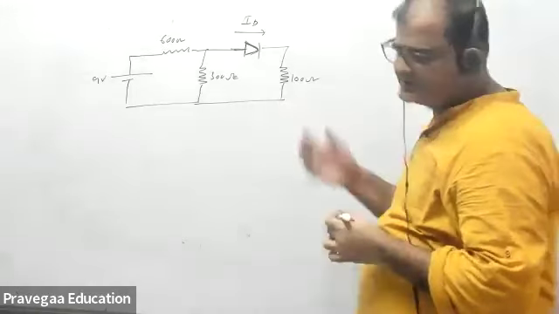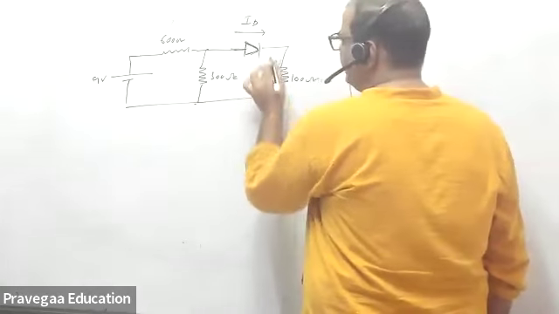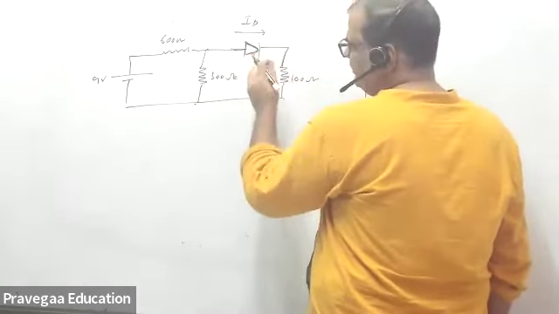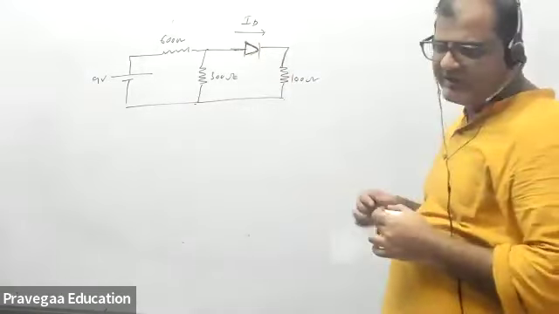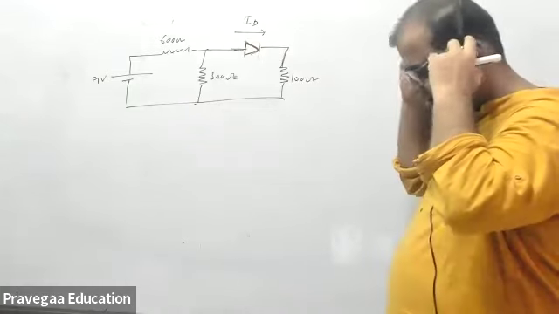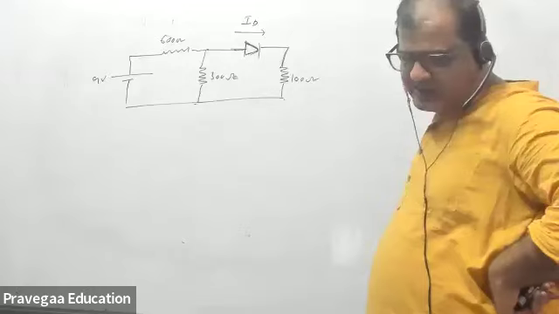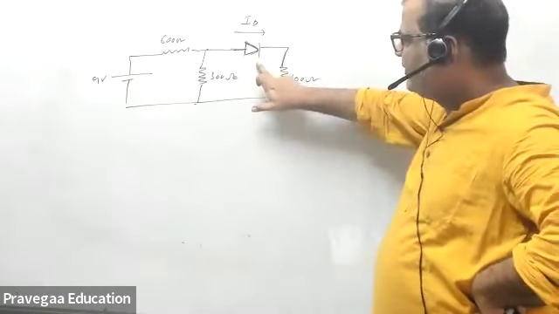So this type of questions can be done in many ways, but I want you should always follow a single method. Okay, if I make this diode open, is this diode forward bias or reverse bias? Tell me. Sir, forward bias. This diode is basically forward bias. Okay, how? If I make it open,